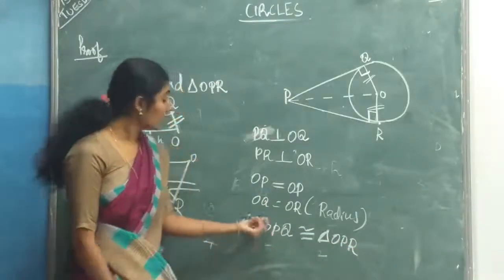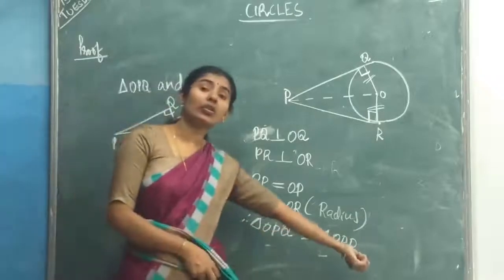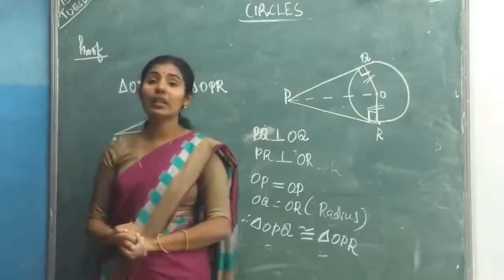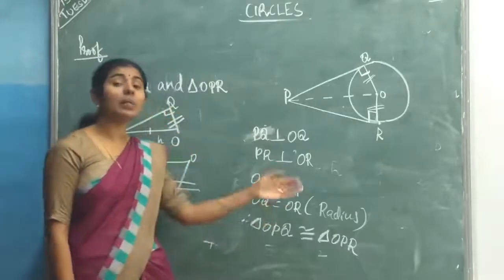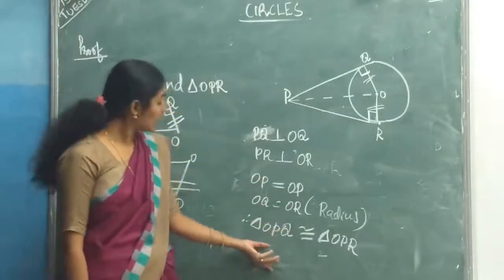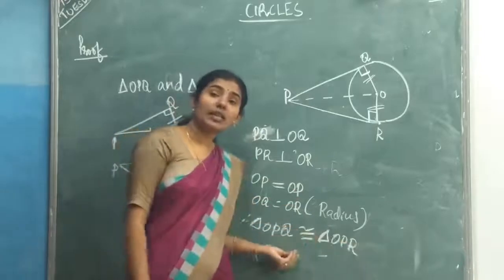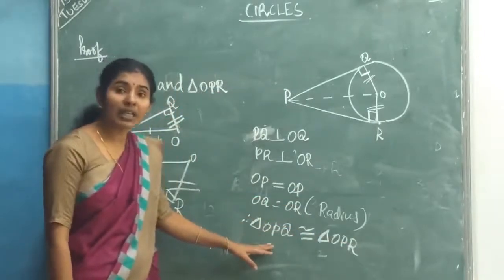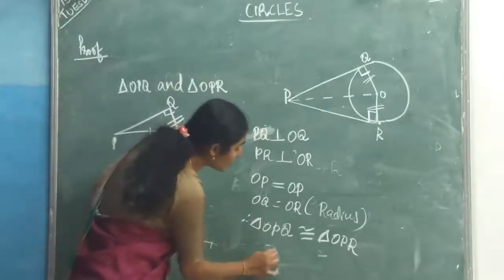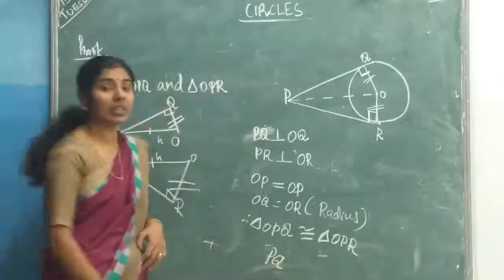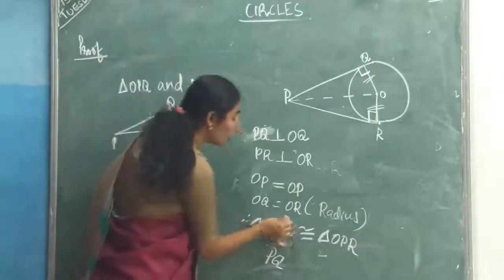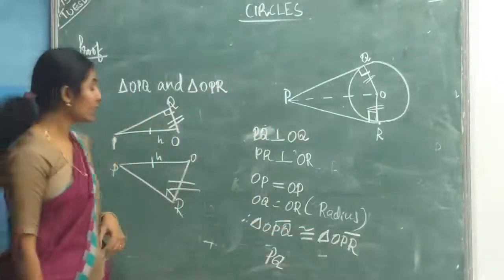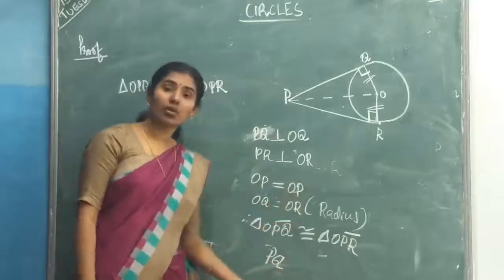Now, you see these two triangles are congruent. You have studied one statement. When two triangles are congruent, their corresponding parts are equal. So what is the corresponding side of PQ? See here, PQ corresponds to PR. These two triangles are congruent.